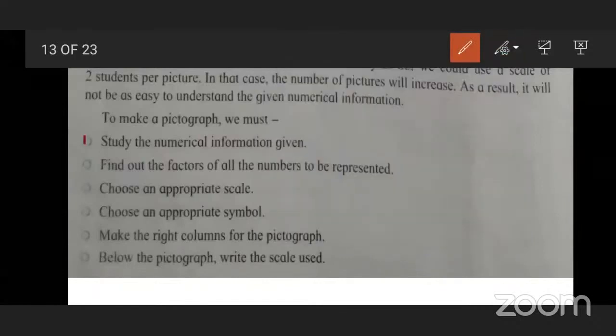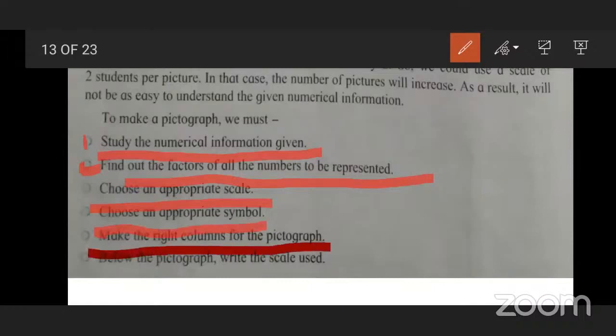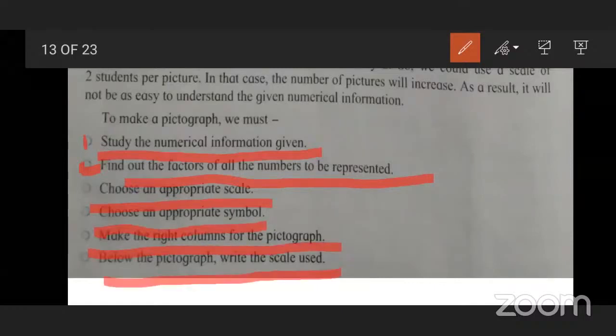First, study the numerical information given. Any time in your exam, if you are given any such pictograph, you have to study the numerical information given. Second, find out the factors of all the numbers to be represented. Then choose an appropriate scale, choose an appropriate symbol, make the right column for the pictograph, and below the pictograph write the scale used.